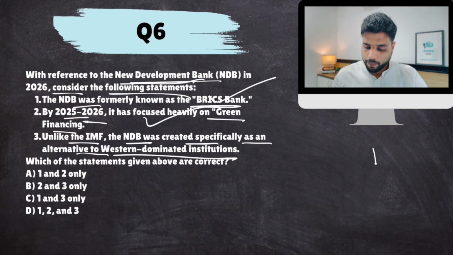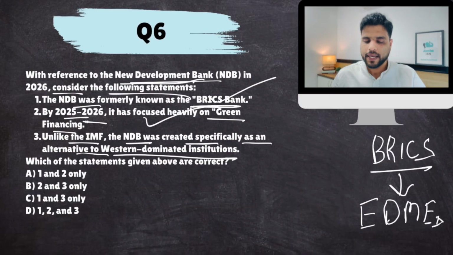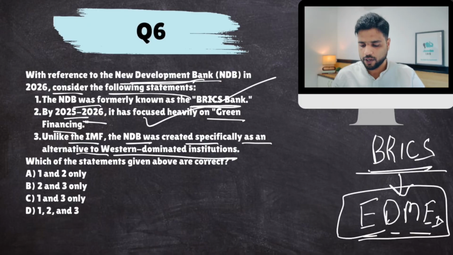Now look, BRICS as an institution is made up of emerging and developing market economies. BRICS countries are those only: Brazil, Russia, India, China, South Africa. Clear?